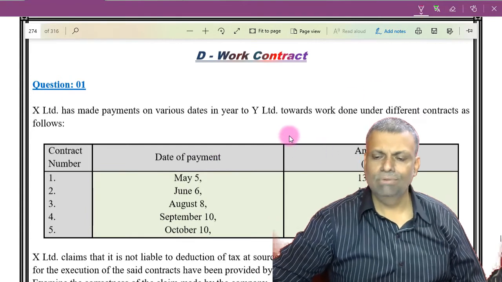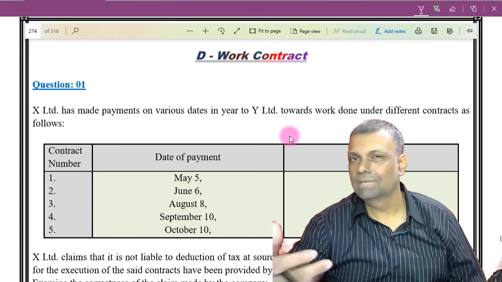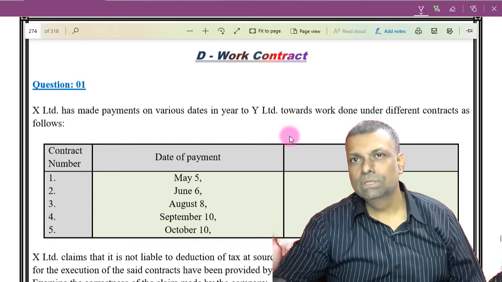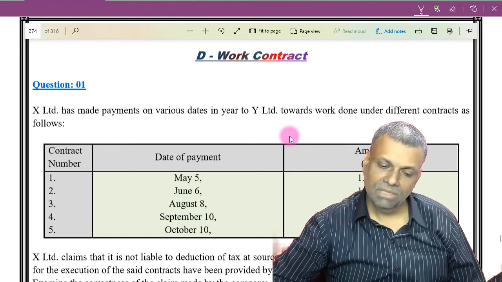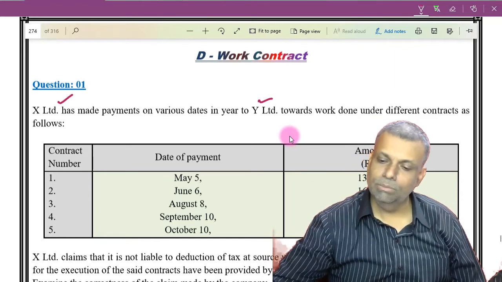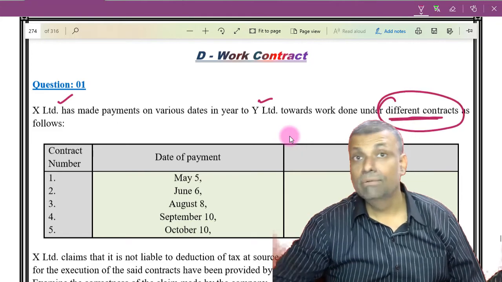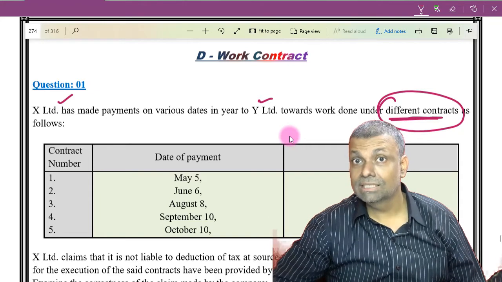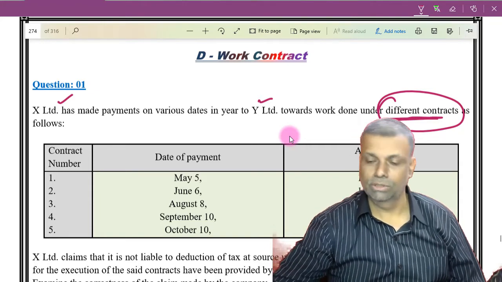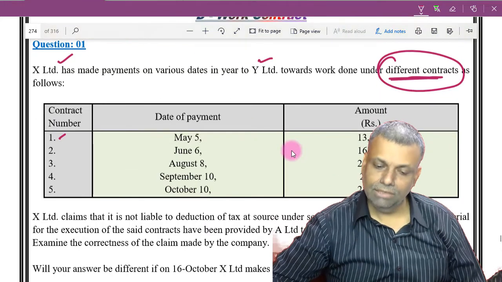See, everywhere TDS is pretty simple. Once you know the transaction, payer, payee, basic amount, and rate, these few things you just remember and keep on giving the answer. Now X Limited makes payment to Y Limited towards work done under different contracts. So it is already printed, different contracts. Different contracts is one of the very essential features of the real life situation. So it is said that all these contracts are different contracts.